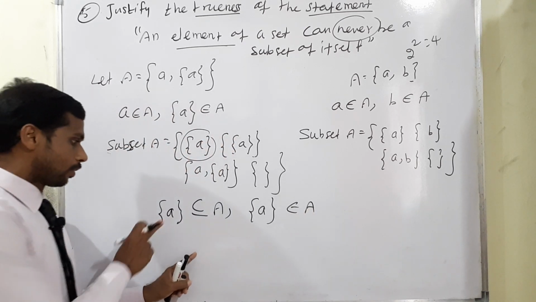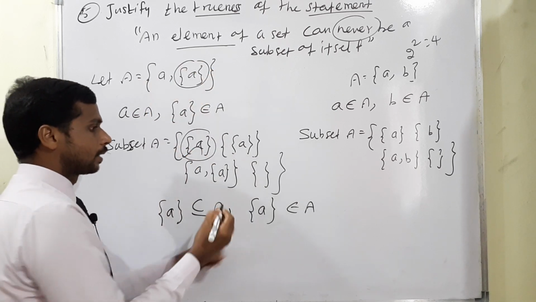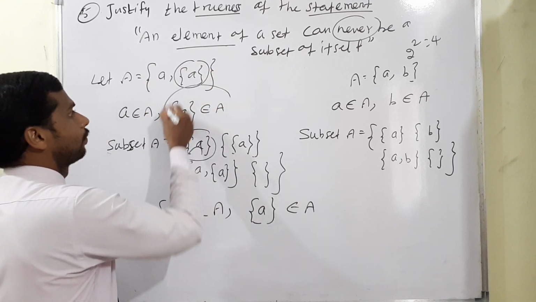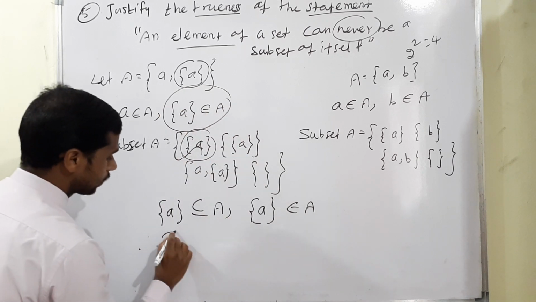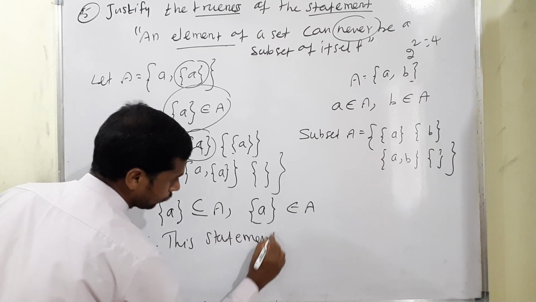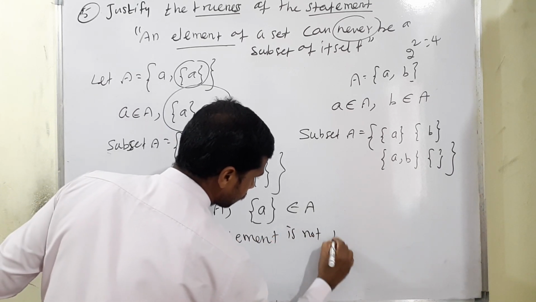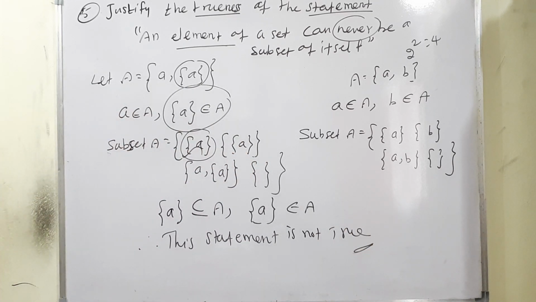Okay, understand now. So this is one of the subsets. A is one of the subsets here, as well as the set of A is one of the elements. That's why we can write it. Therefore this statement is not true. Okay, I will continue with the next question.